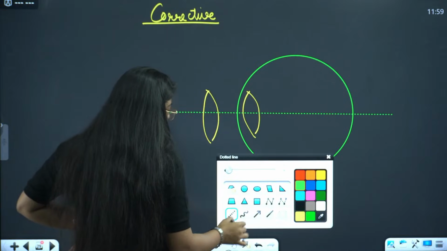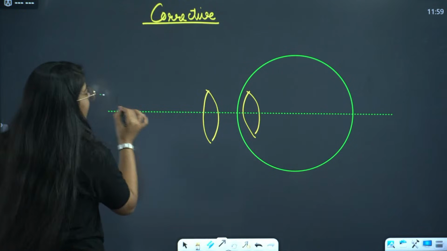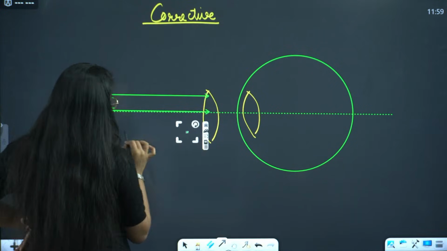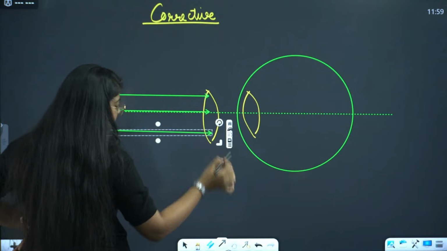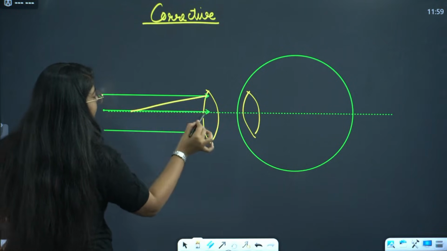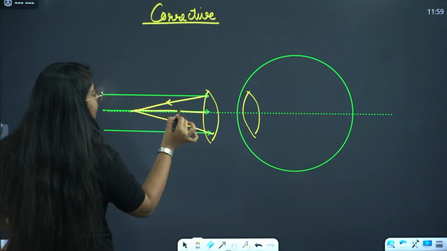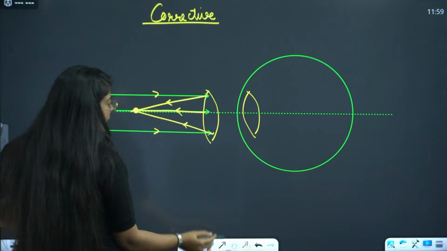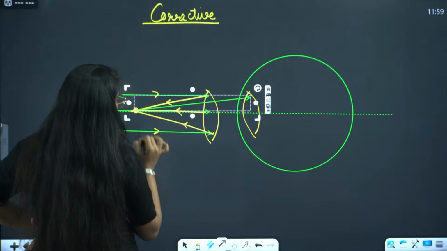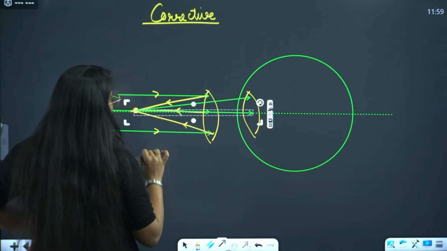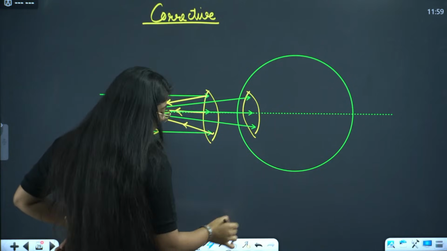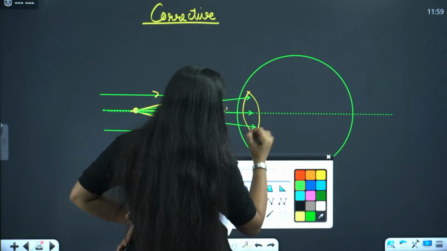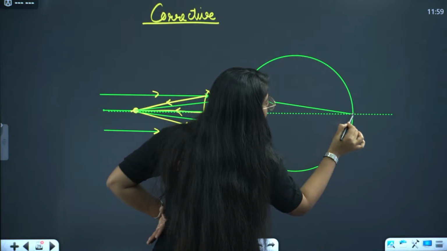What will happen? The rays coming from infinity first meet at the far point. Then from this far point, the rays go into my eye lens, and the image is formed on the retina.